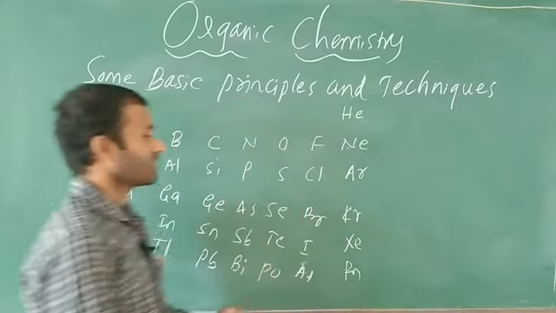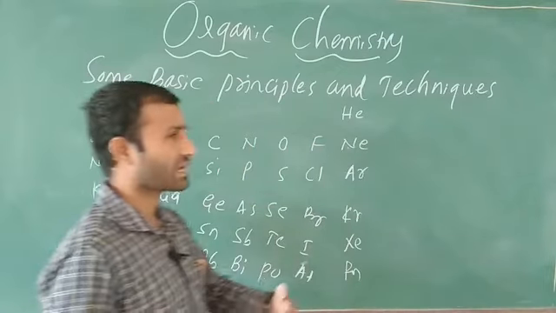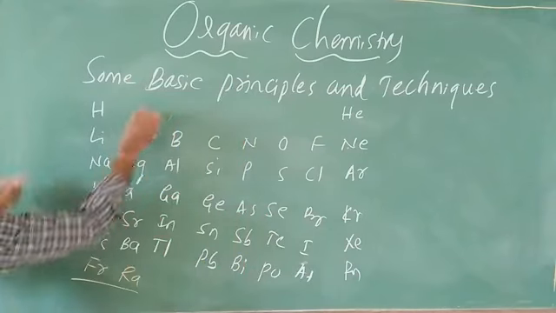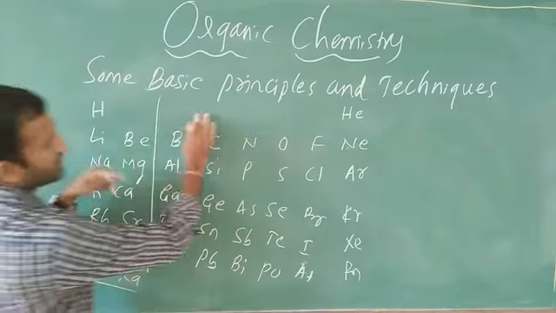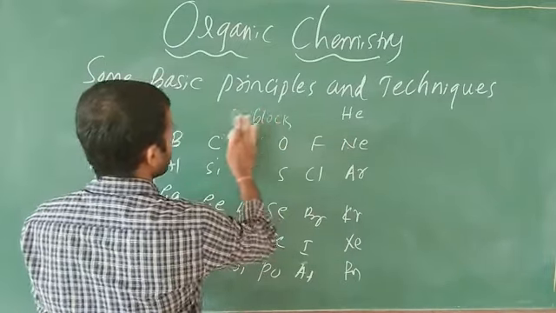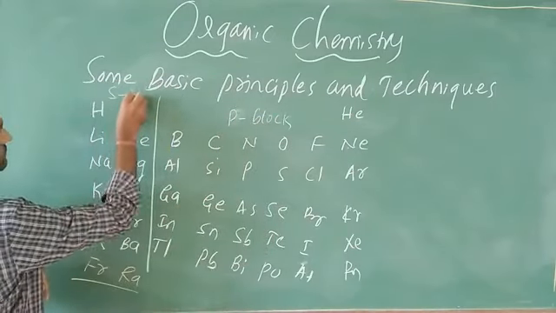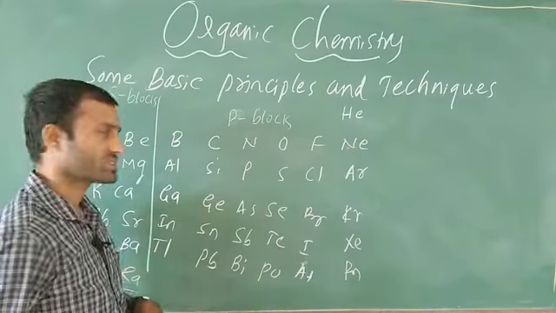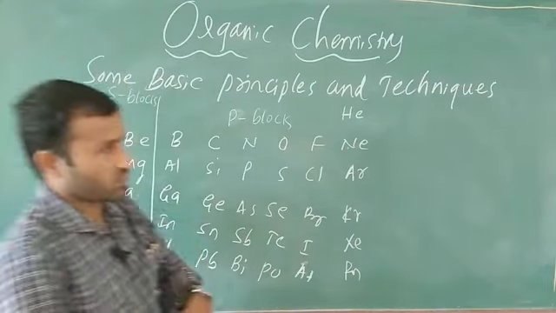After that, the d block elements are there. Next, the f block elements, which have lanthanoids and actinoids. In this table, this region indicates the s block elements, and this region indicates the p block elements. S means sharp, and P means principal.